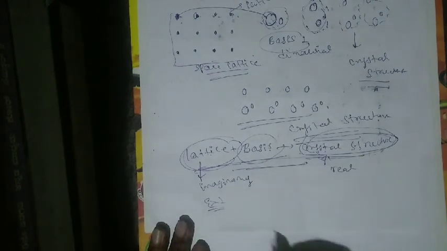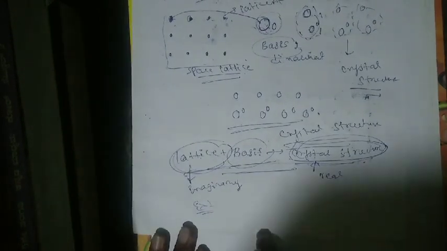Okay. One example I will tell you: what is lattice, what is basis, and what is crystal. For your understanding, I will give one example. In our 6th semester classroom, there are so many empty benches. Correct. Those empty benches are the lattice points or space lattice. Then the empty benches are occupied by students. So the students are the basis, correct? These two are an addition.